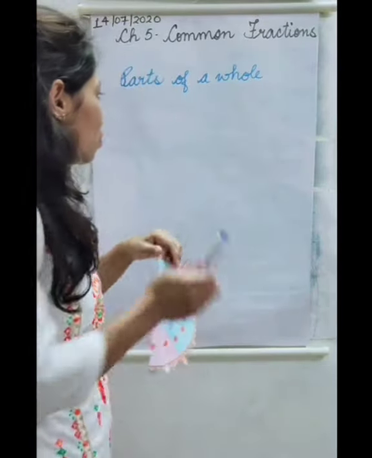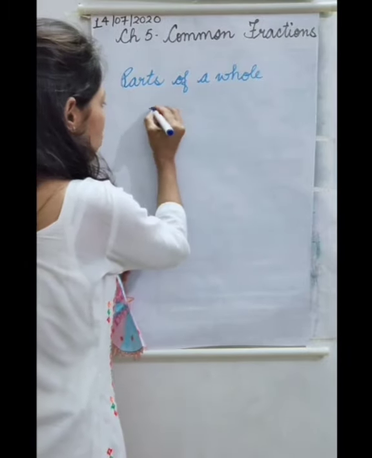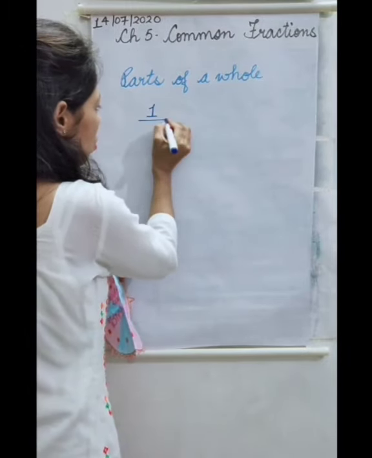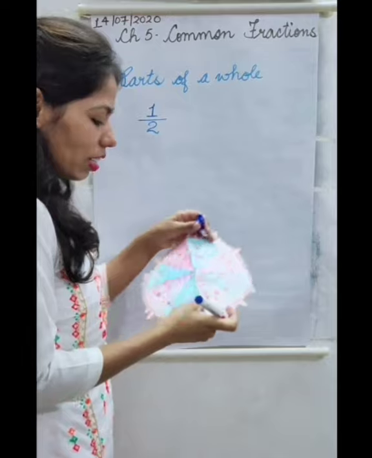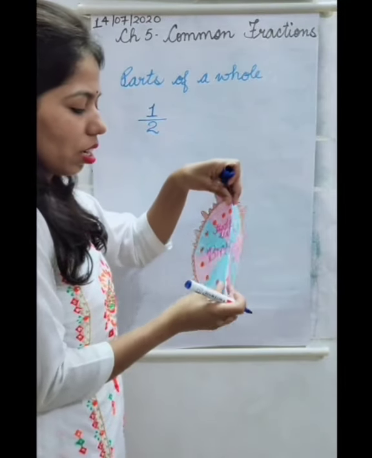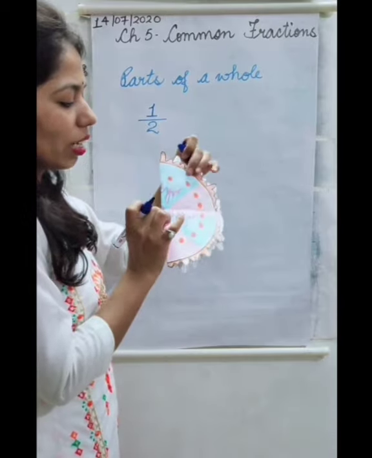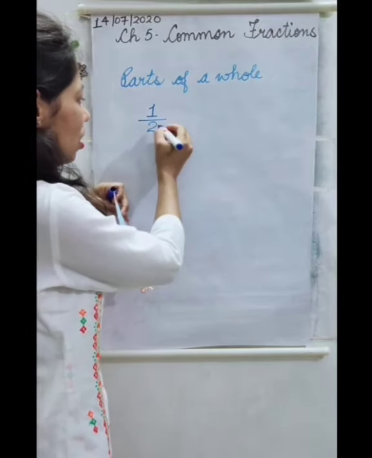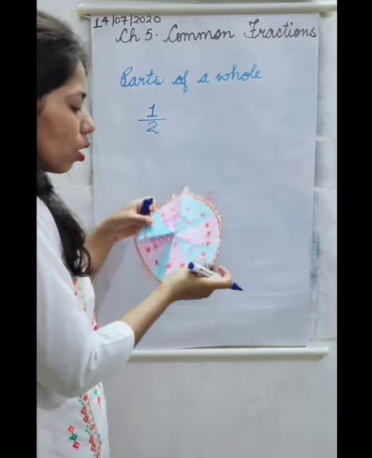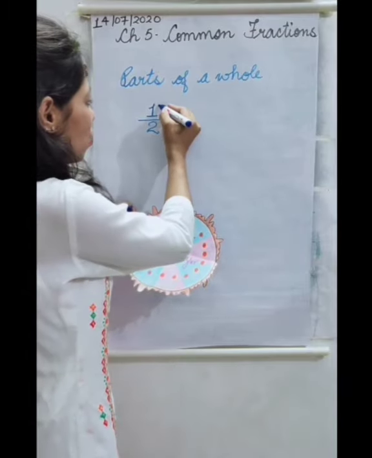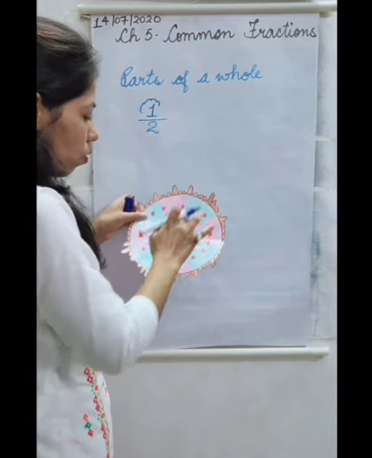And when we represent it, we will represent it like this. We divided this whole cake into two equal parts, and out of those two equal parts, see, this 2 is the number of parts and this 1 is that part, one part.